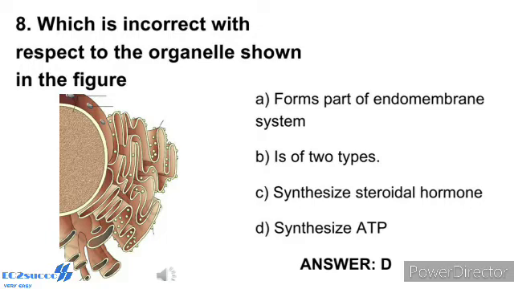The smooth endoplasmic reticulum is the major site for synthesis of lipids. In animal cells, lipid-like steroidal hormones are synthesized by the smooth endoplasmic reticulum. So the correct answer is option D. D is synthesize ATP.